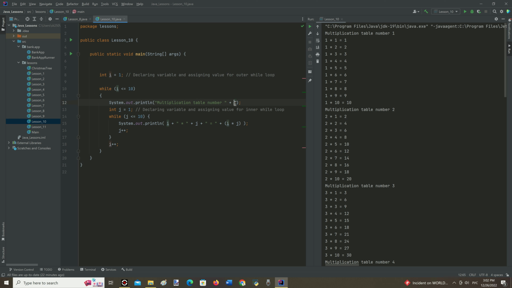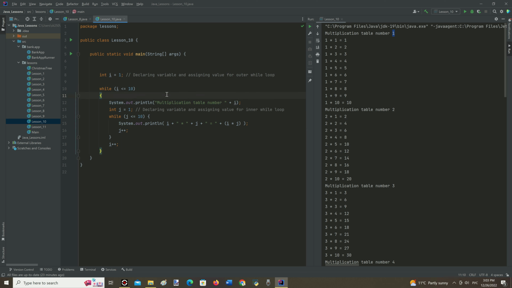Variable i is responsible for providing the numbers from 1 to 10 sequentially for the names of the multiplication tables via this System.out.println method. And it provides the value for each inner loop correspondingly to the number of the multiplication table.